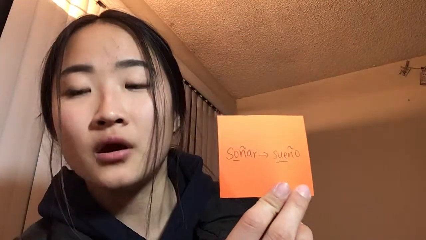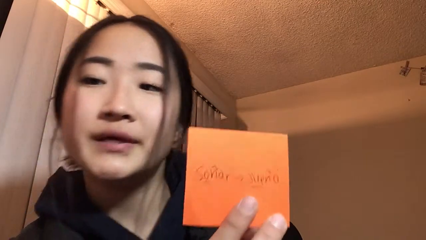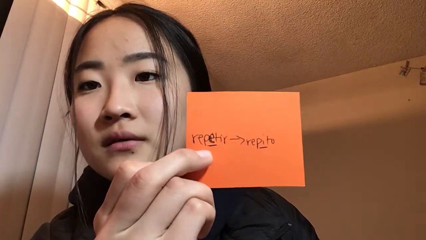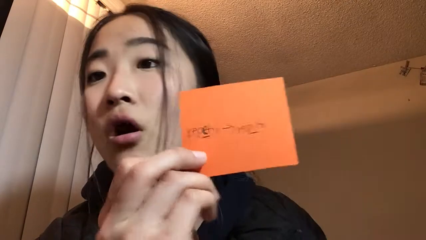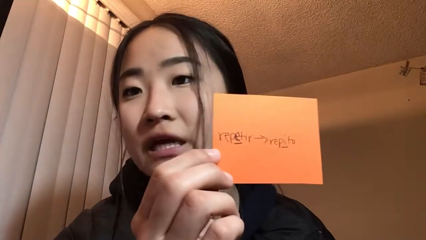So a stem changing verb changes the O to the UE. For example, if I have the verb soñar, the O would change to UE. And then the next one I can pick up is E to I. So, for example, if I chose the verb repetir, the E would change to I. And these are all in the yo form just to stay consistent. But of course, the stem change would apply to all the tenses besides nosotros and vosotros.